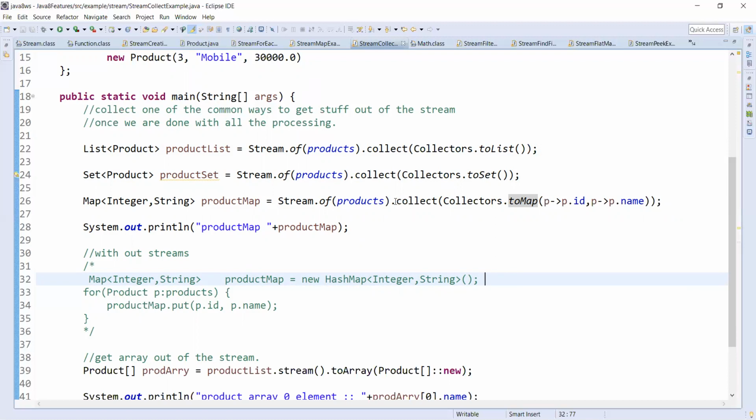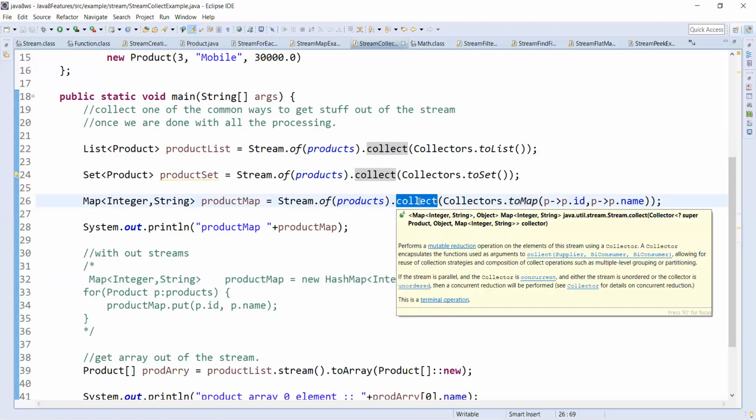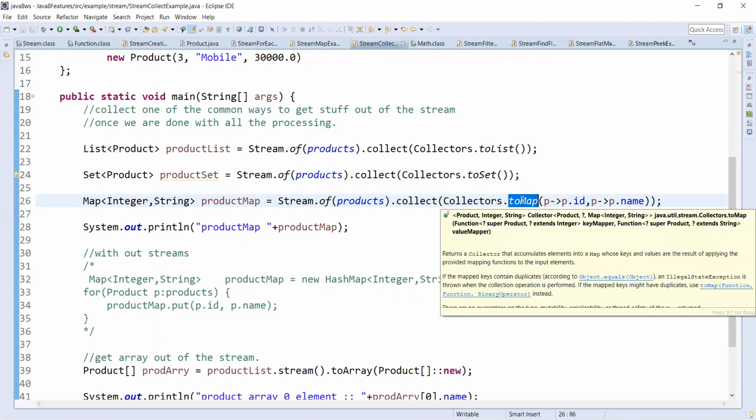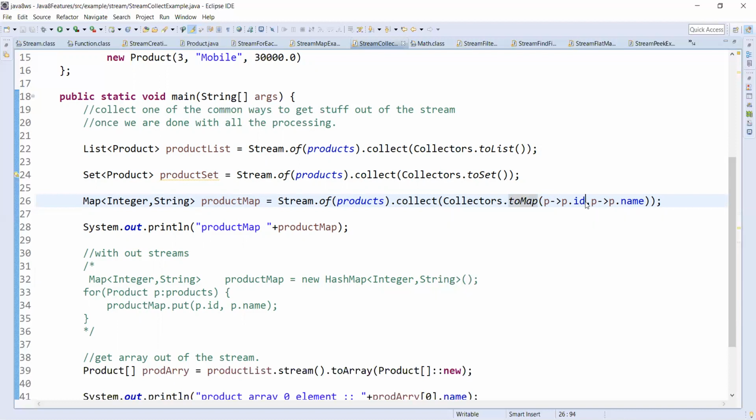Okay, so here we have the product stream, the stream of products. I am going to collect the stream of products to map, but what is my key? My key is ID and my value is name.